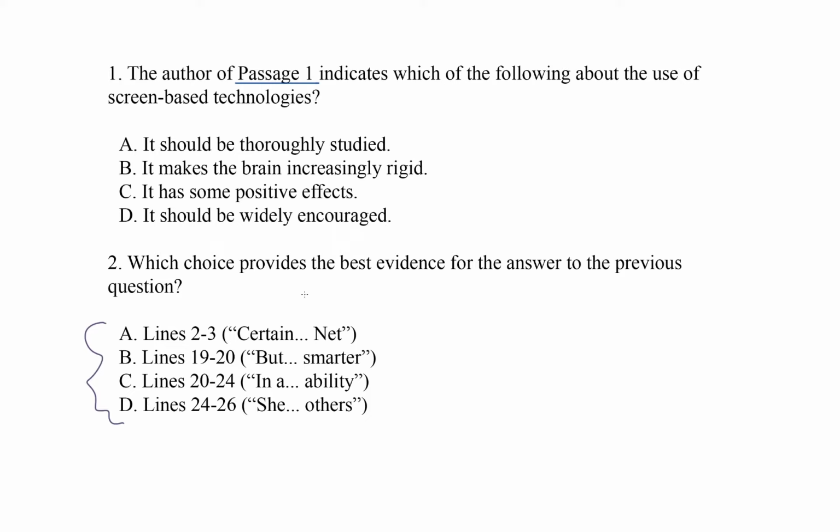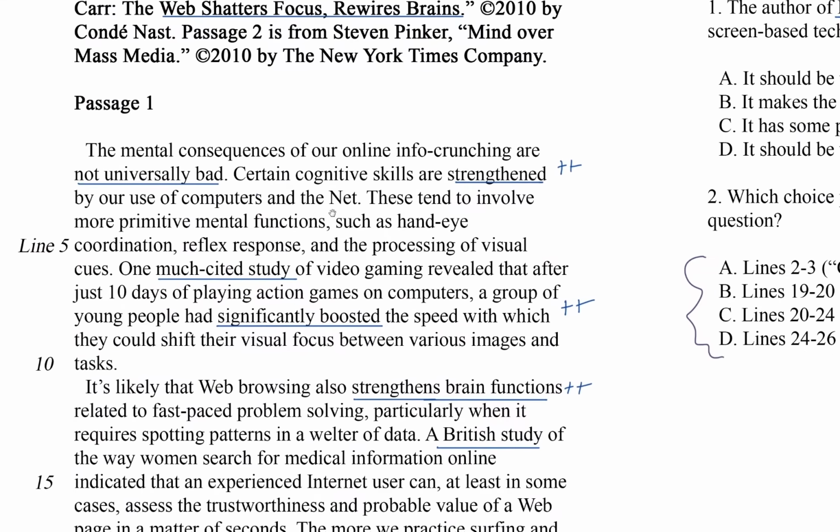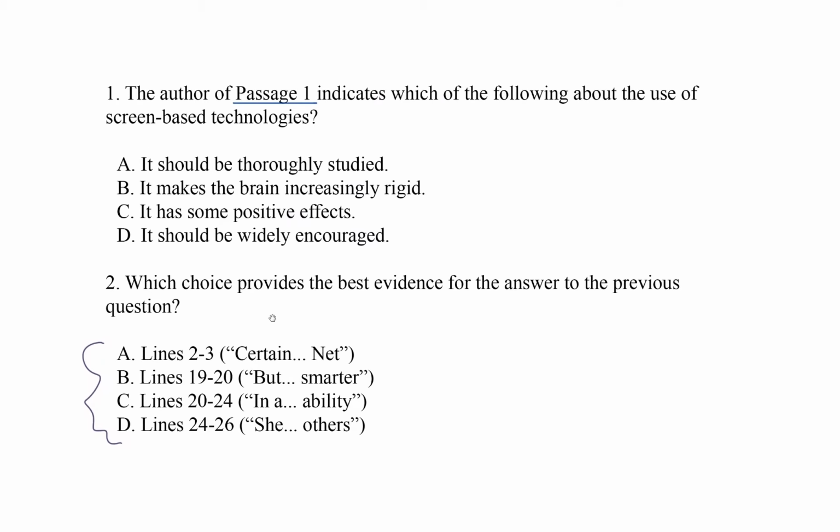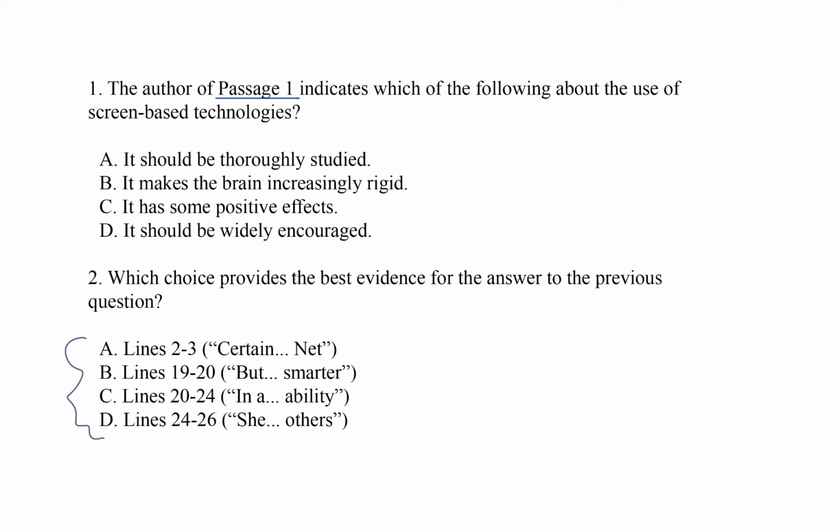So, which choice provides the best evidence for the answer to the previous question? Lines 2 to 3, certain, net. Certain cognitive skills are strengthened by our use of computers and the net. Does this have to do with screen time? Yes. Certain cognitive skills are strengthened by it. Now, I can look at that first question and see if I find a match, all right? Oh, hello, choice C. Well, it looks like we may have a winning pair. But let's apply our test to the other choices in the second question just to make sure.